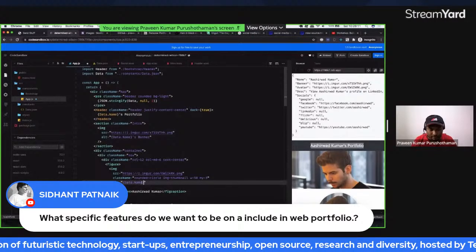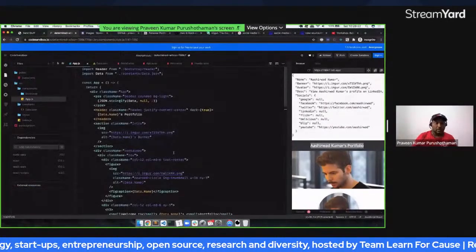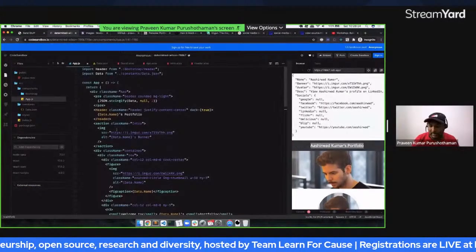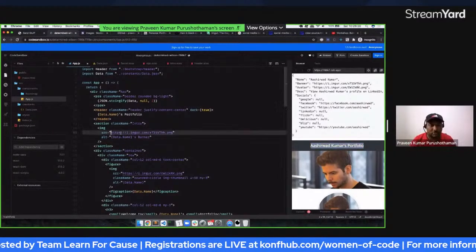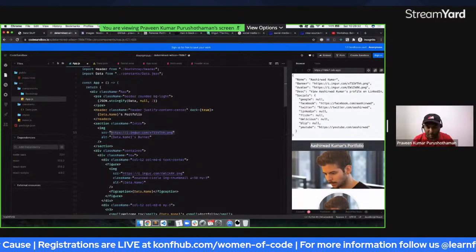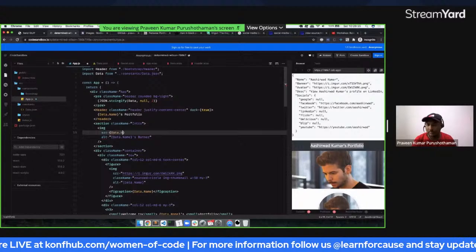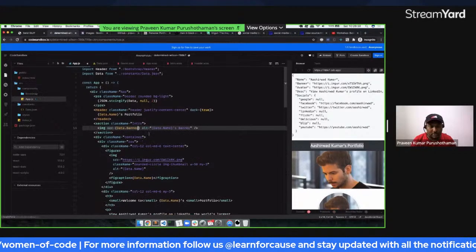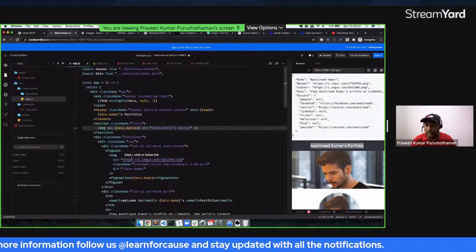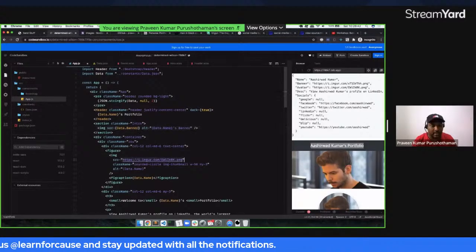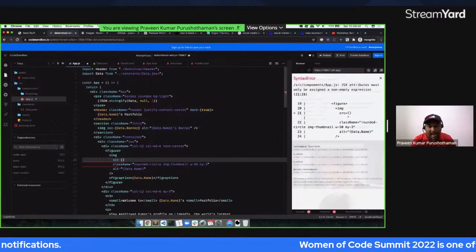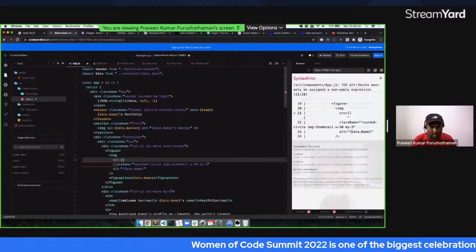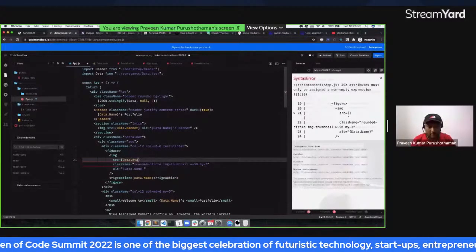Now the next thing is this particular image, this one. This is supposed to be the banner, so data.banner. If I use that one, and here it is EVA, this is data.avatar. Anytime you are changing any attributes, you will be using curly braces. So data.avatar and data.name here. This is fine. There is nothing specific.